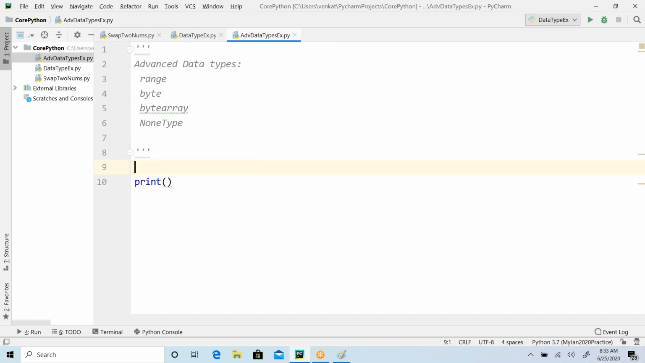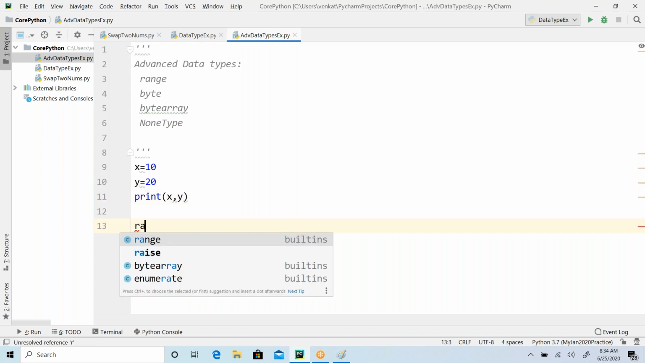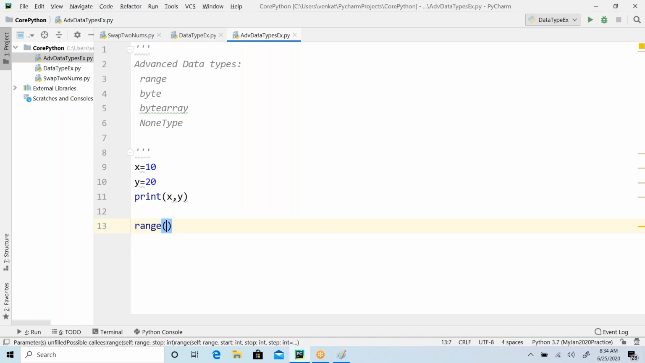See here, I have x value 10, y value 20. So now my print function takes two parameters, right? x comma y. So like that, I can pass n number of parameters to the print function, because print function takes any number of inputs. Understand? In a similar way, range is also a given function, where it expects different parameters. So what are the parameters it is going to expect?